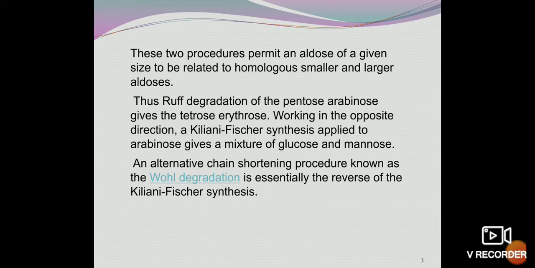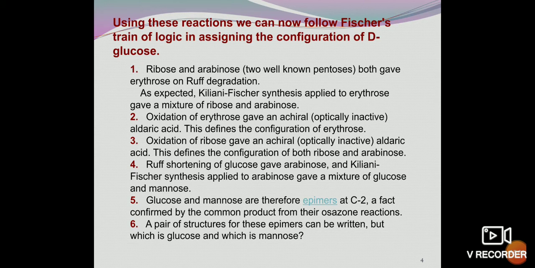An alternative chain shortening procedure known as Wohl degradation is essentially the reverse of Kiliani-Fischer synthesis. So when we are lengthening the chain, this is Kiliani-Fischer synthesis, and when we are shortening the chain, it is a degradation process, and the process is Ruff degradation or Wohl degradation. Using these reactions, we can now follow Fischer's train of logic in assigning the configuration of D-glucose.